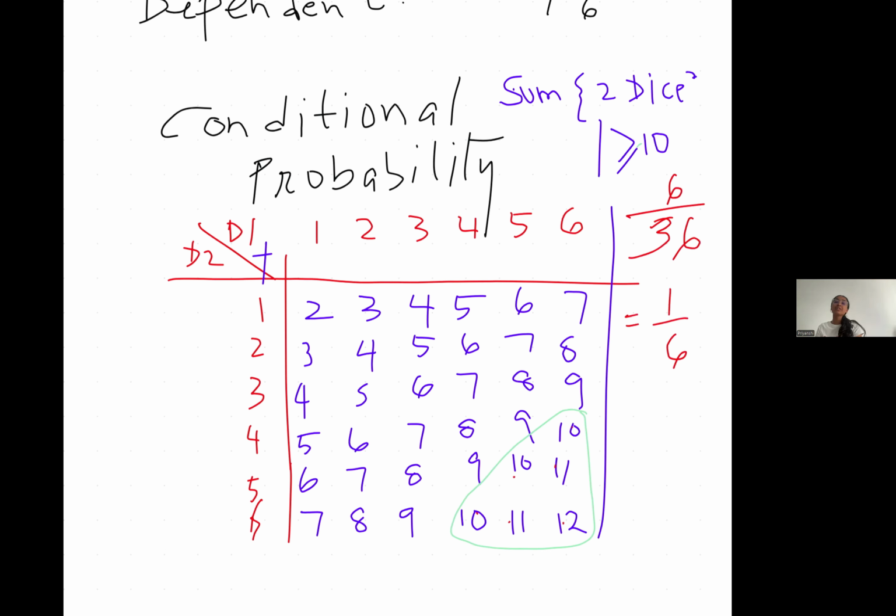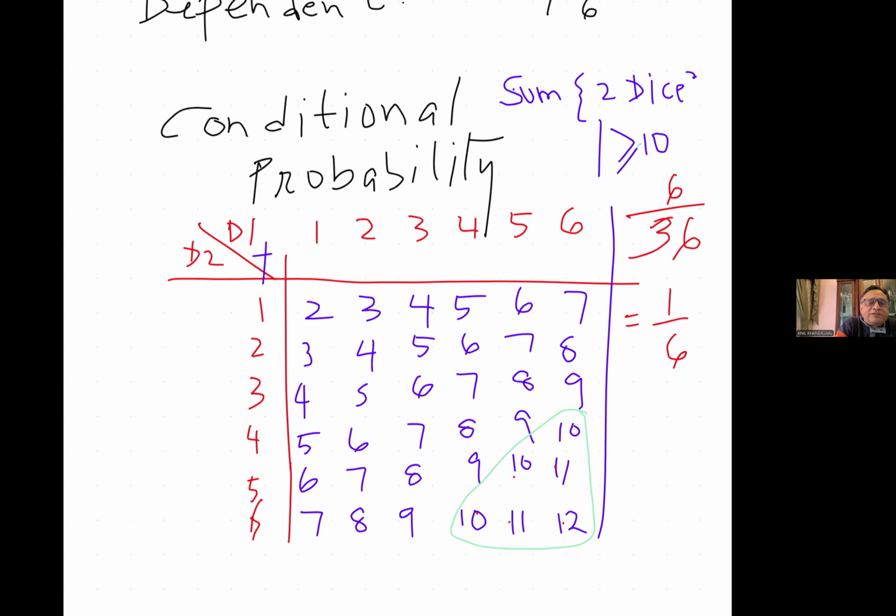Now, conditional, I'll show you now. Let's say conditional probability. Let's say if I know that dice one, let's say we throw one by one, and we throw the dice one, and we know dice one is 6.